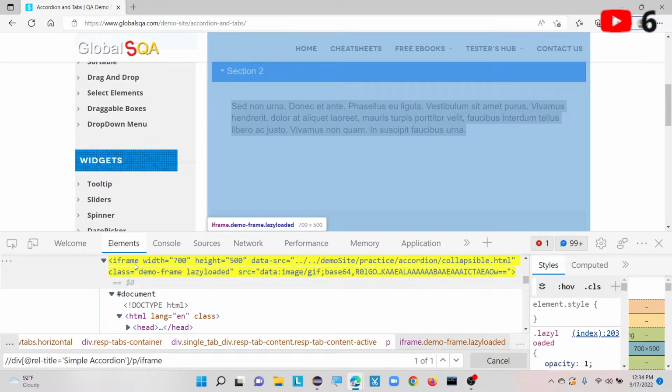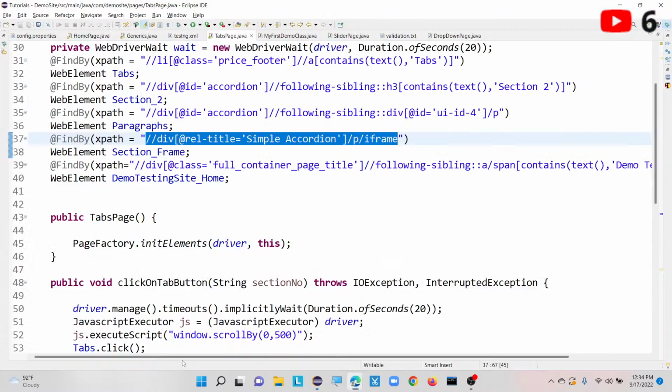How we can recognize whether it is a frame or not is with the help of the tag name iframe. Here I am using the frame web element. I am not using any index value, and also I am not using the frame text or name, because if we use a frame index and in future they add multiple frames, your script is not going to work. If you use the name, maybe they add 2 or 3 frames with the same name. So that's why I am using the frame web element.